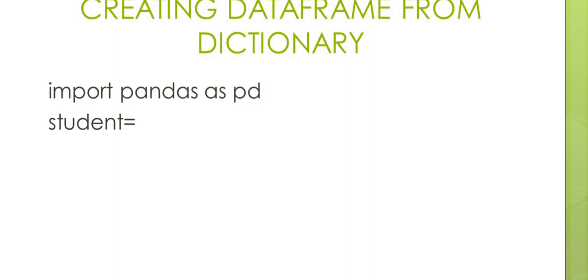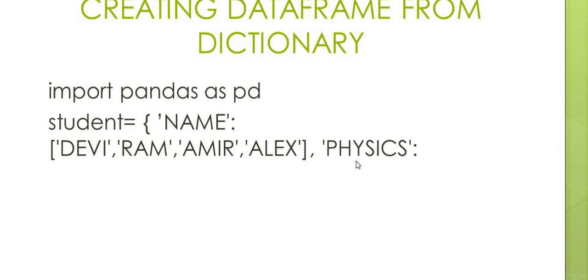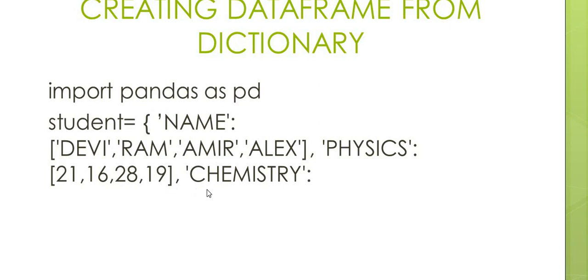Now we are going to create a data frame from a dictionary. In the previous example we used series also. Here we are going to create a data frame directly from the dictionary. Import pandas as pd. Student is equal to, here the dictionary is defined, brace started, the key name is there and the values Devi, Ram, Amir, Alex are the value. The next key is physics. Its corresponding values are displayed here.